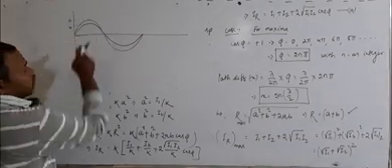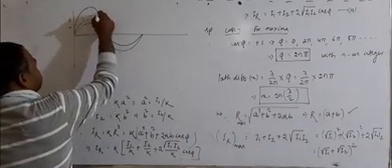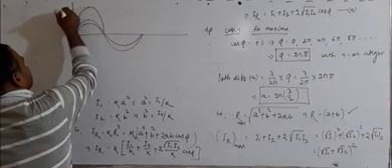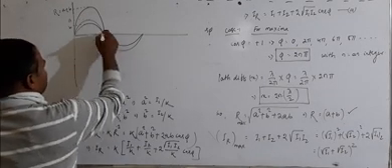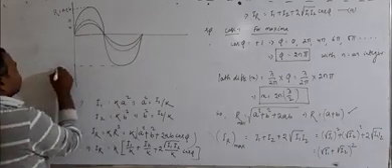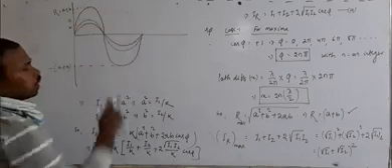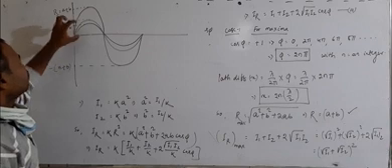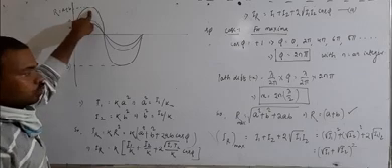When crest and crest combine, the resultant amplitude becomes A plus B. So we are getting maximum amplitude, meaning the resultant R is equal to A plus B. Similarly, when troughs combine, we are also getting the maximum, which is equal to minus of A plus B. This is the resultant wave. So at maximum we are getting more light or more energy, because the amplitudes of the first and second waves combine to produce the resultant wave.